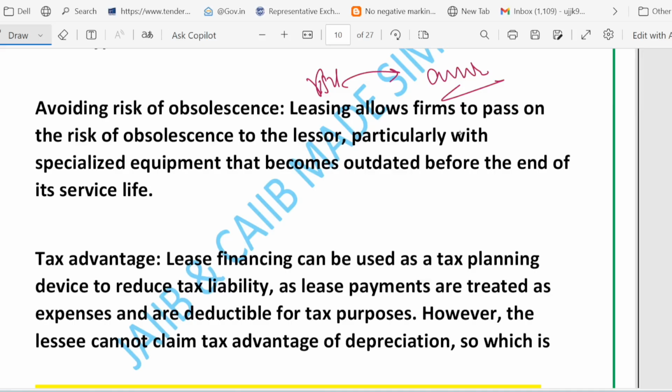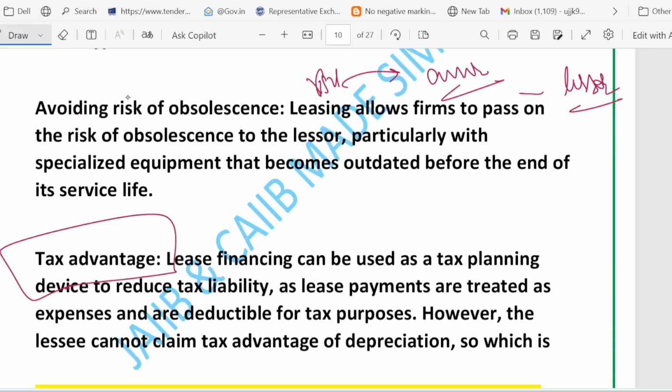Now what happens is that the owner is also called the lessor. So risk passes to the lessor instead of the firm being stuck with an outdated machine. And there can be tax advantage also. Tax advantage also happens in the context of leasing. How does tax advantage happen? Let me explain.